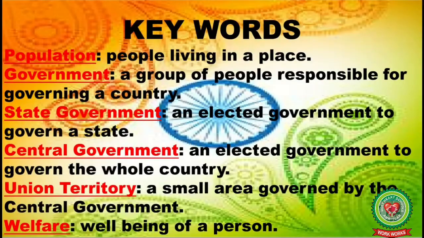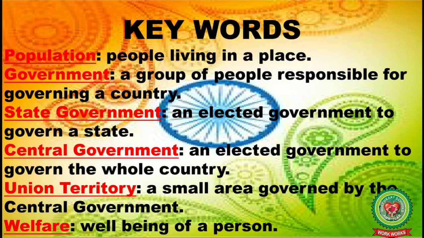Before reading, let's discuss the key words related to the chapter. Number 1. Population. People living in a place. Number 2. Government. A group of people responsible for governing a country. Number 3. State government. An elected government to govern a state.